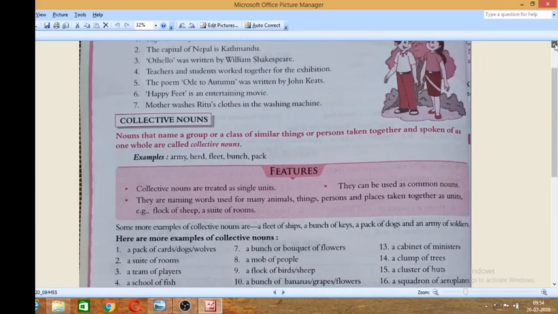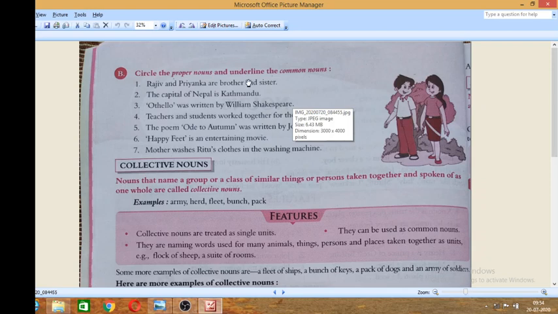On top, circle the proper nouns and underline the common nouns. What do you have to do? No need to write these sentences in your notebook. Just do it in your grammar book. Suppose in this sentence, Rajiv and Priyanka are brothers and sisters. You have to find out the proper nouns. I am giving you the example. Here Rajiv, Priyanka are proper nouns. So what you will do? You just circle them. Clear?